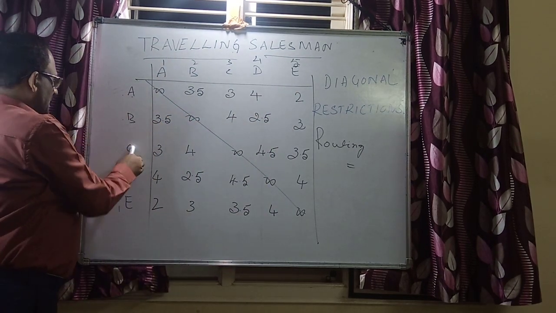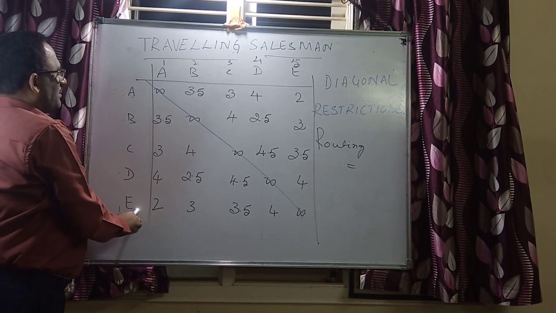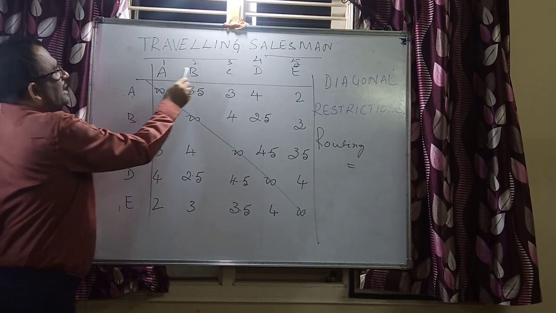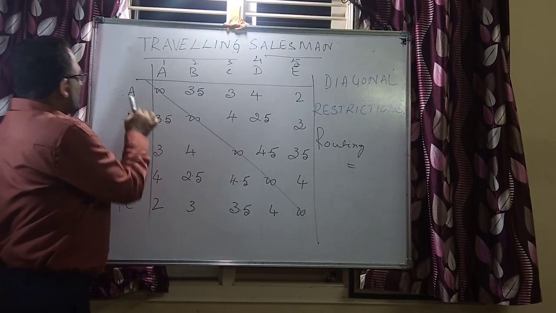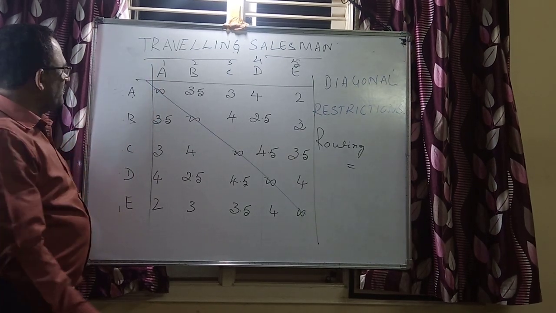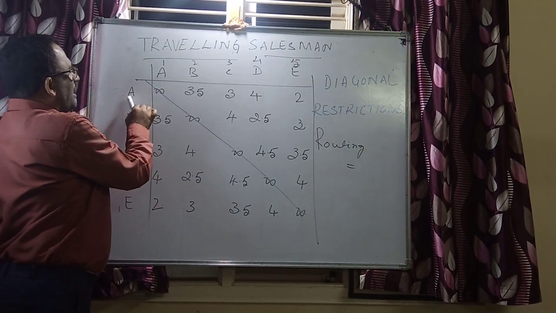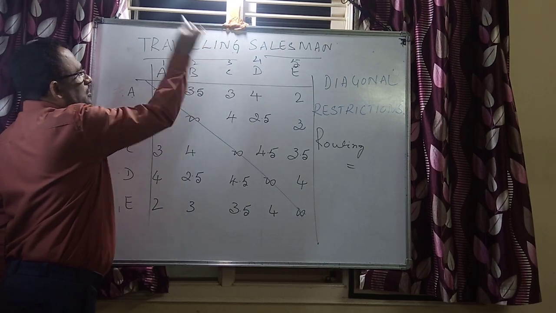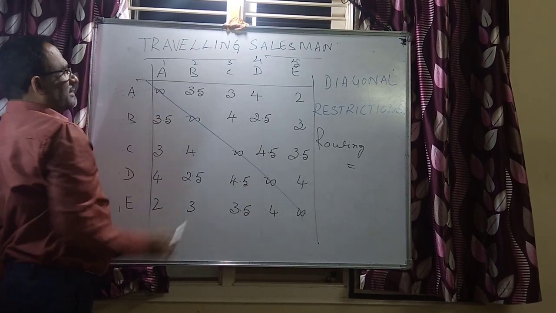A and destination 1 is restricted. When you say A and destination 2, you can take B or 2, whatever it may be.